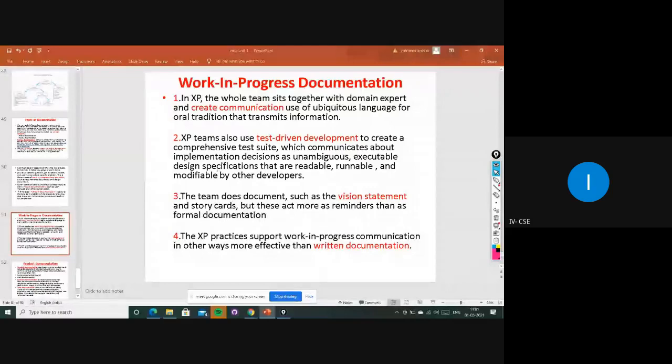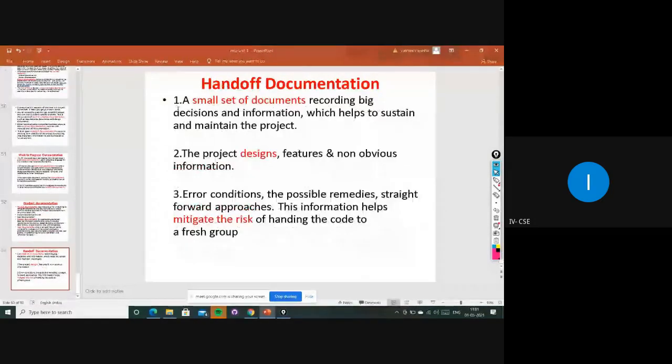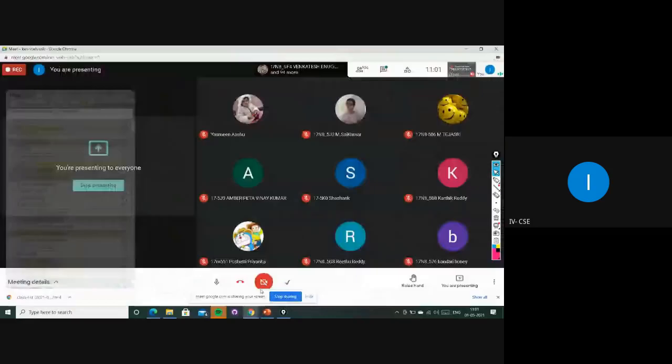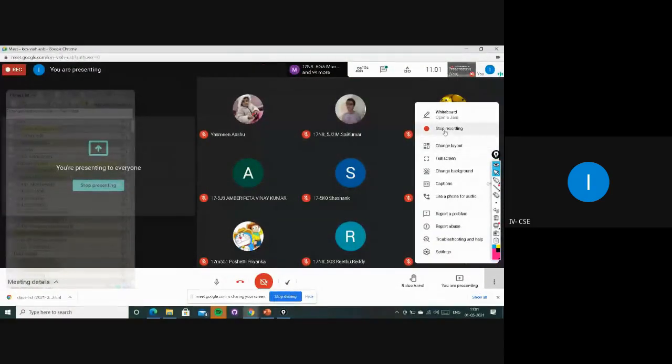So this is about the types of documentation. We'll see one by one clearly. The first one is the work in progress documentation. Three types are there, so we'll discuss the three types of documentation in the next class. Here I will be stopping my class. So, types of documentation.